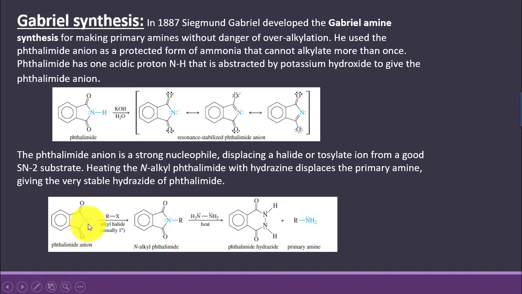This phthalimide anion is a good nucleophile and it can easily displace the tosylate ions or halide ions from the alkyl halide or tosylates. So here an N-alkyl phthalimide is obtained, and on further reaction with hydrazine in the presence of heat, this N-alkyl phthalimide will get converted into phthalhydrazide, which is a stable compound, and primary amine.